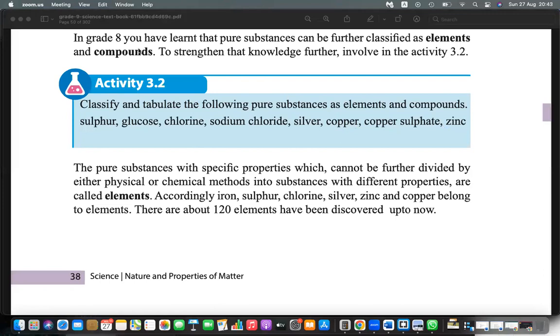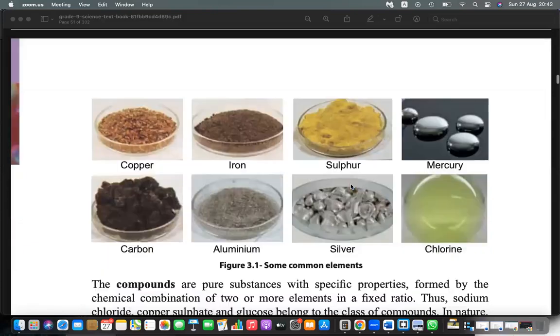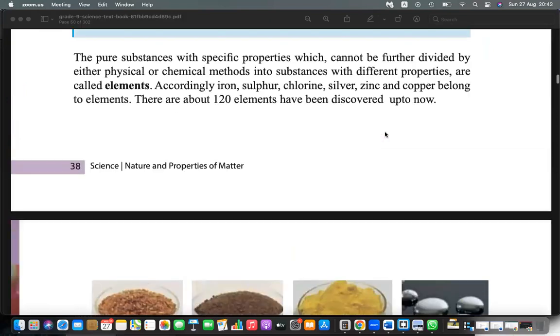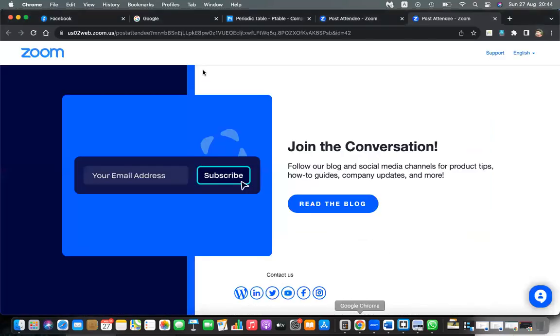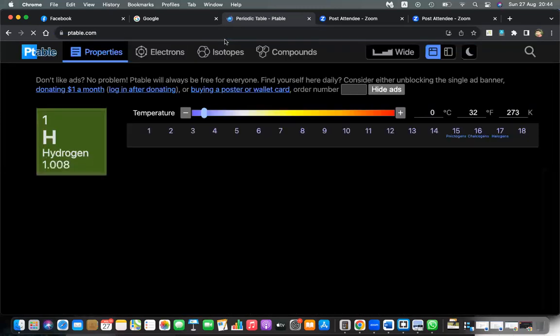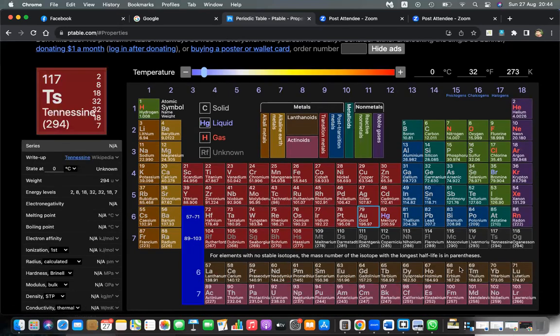Elements you can easily find in the periodic table. I just want you to create this kind of slide using PowerPoint for these elements in the periodic table. You can see copper, iron, sulfur, mercury, carbon, aluminium, silver, chlorine. These are elements, but there are more elements. You can see them here in the periodic table. Just move into the elements, and from here to here, all are elements.